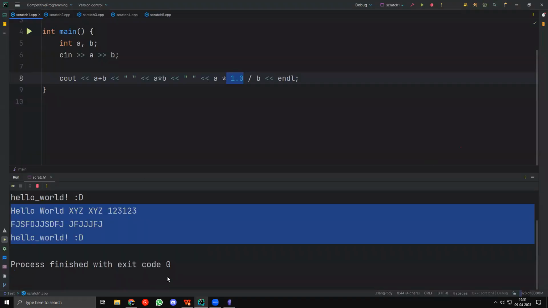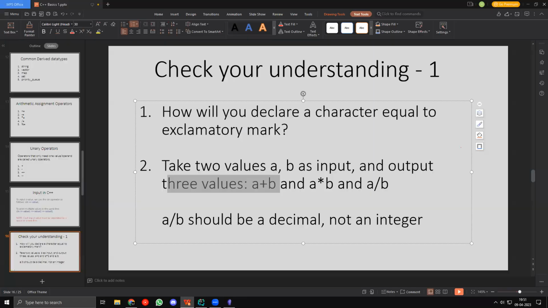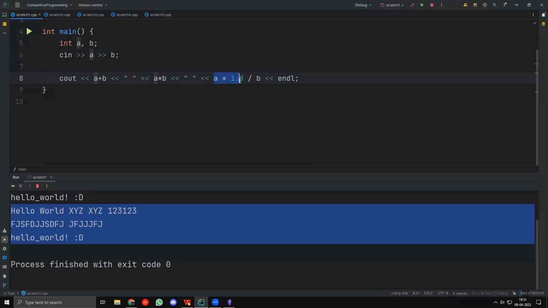Okay, wow, apparently it's in Java too, but anyway. So that's why when you are multiplying A into 1.0, this will become a float and you will divide by B. So when you divide a float by B, that will be counted as a decimal value.